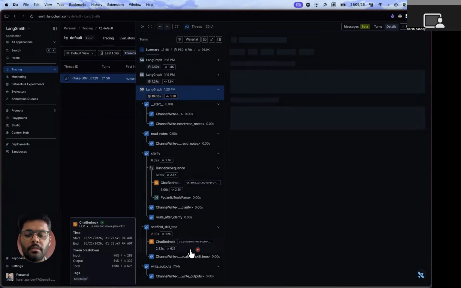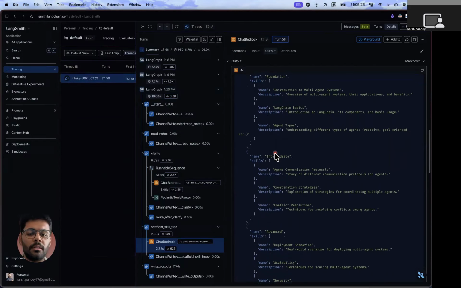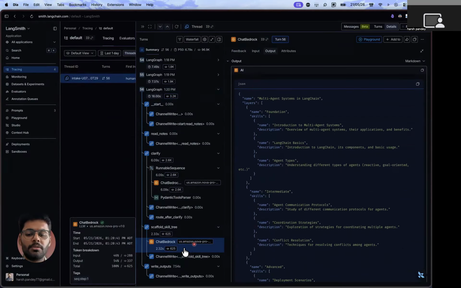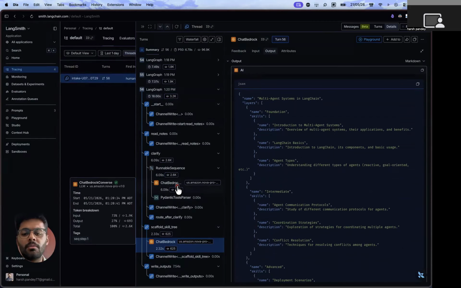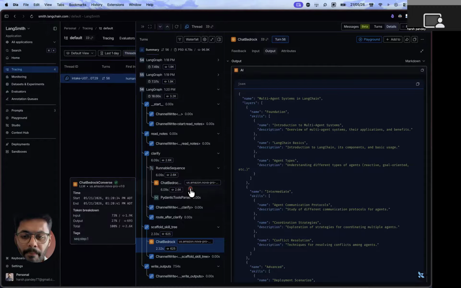Here, let's say this was the LLM call, and this was the output of that LLM call. I'm using AWS Nova Pro, which is deployed on Bedrock. This helps a lot in seeing how tokens are being used and where the latency is happening.